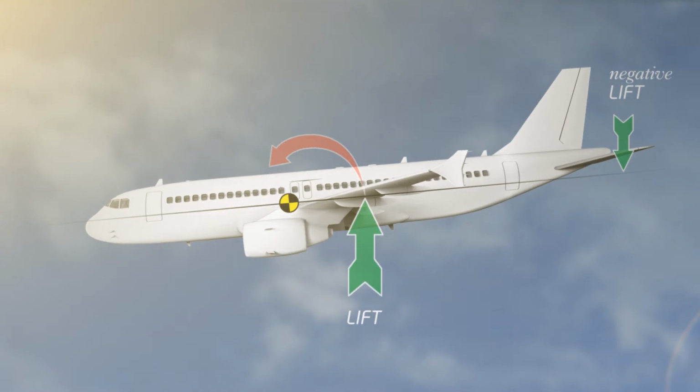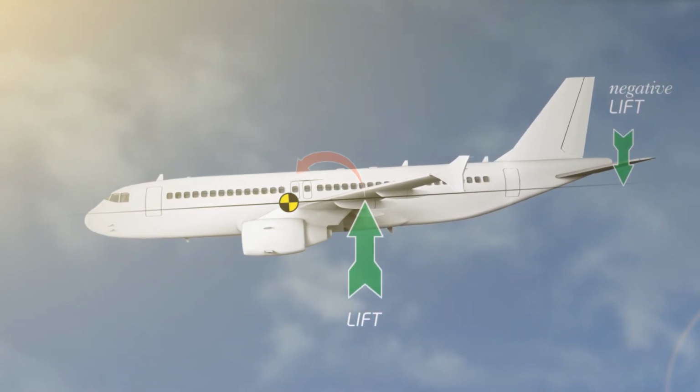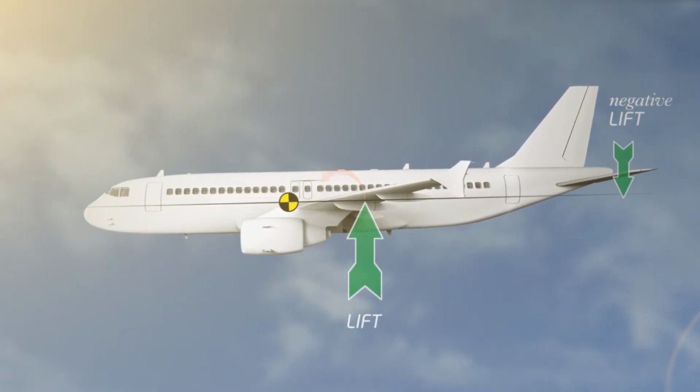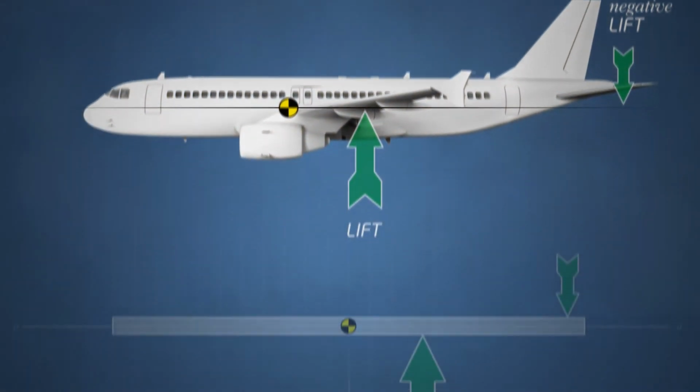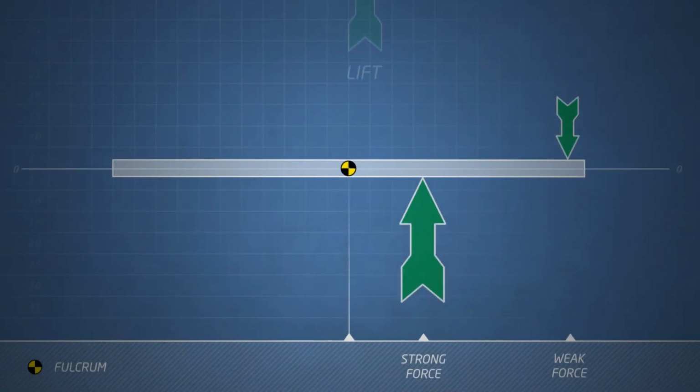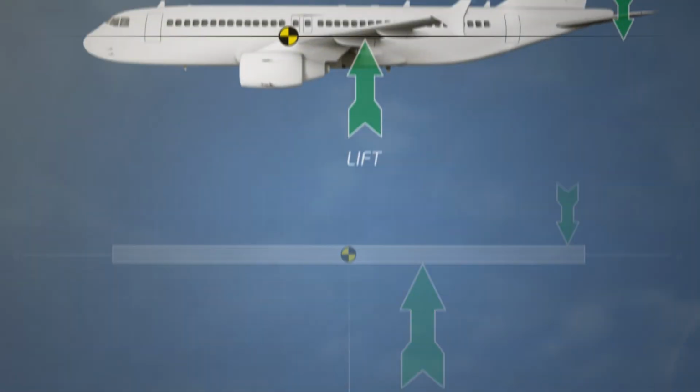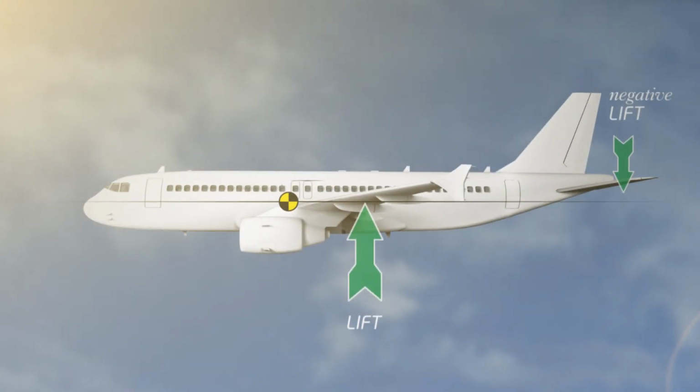Since the distance between the point of application of the downforce on the horizontal tail plane is substantially larger than the distance between the center of gravity and the point of application of the lift, the two moments are equal and opposite, and cancel each other out, and the airplane is rotated neither upwards nor downwards. Generally, the effect of propulsion engines needs to be included in the considerations.